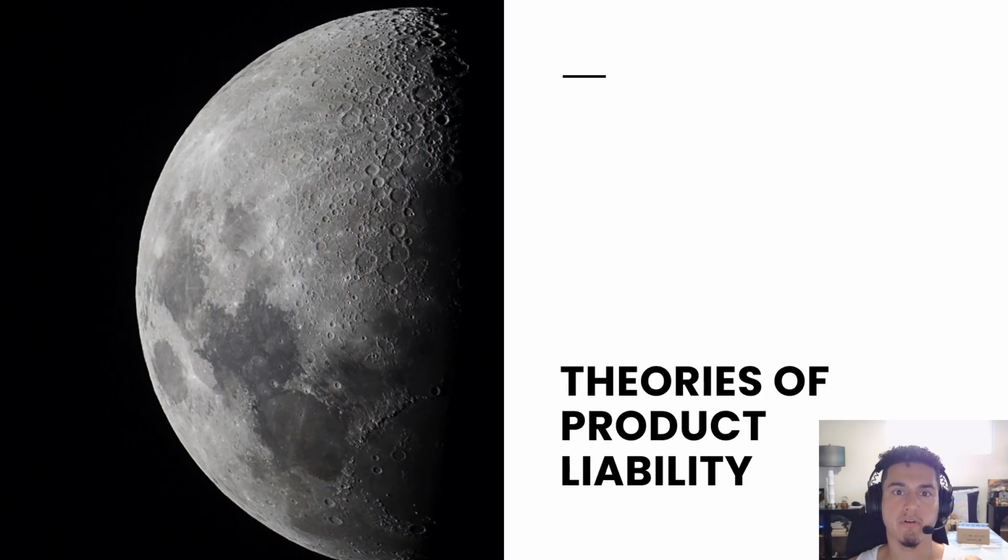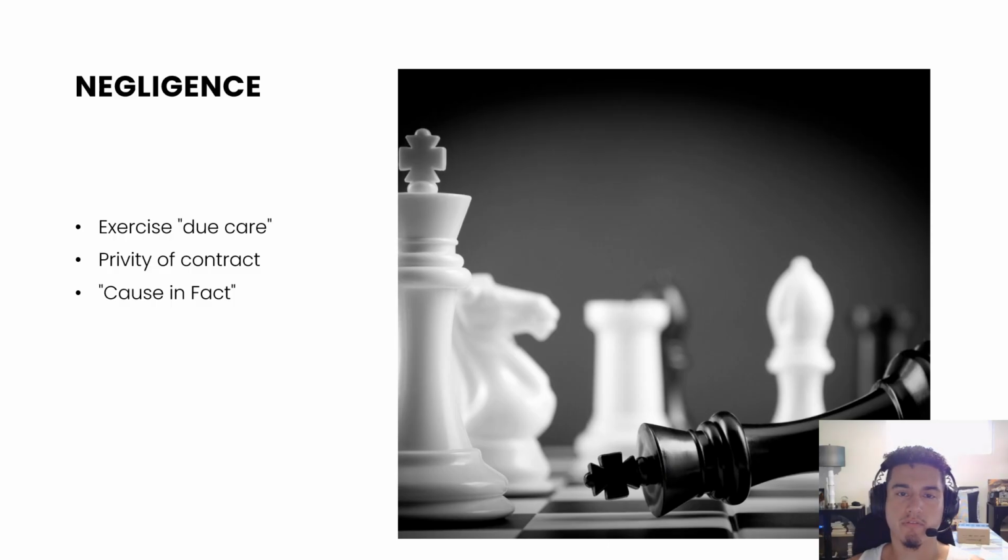Theories of product liability. One of the theories of product liability is negligence, which arises from failing to exercise due care. If a manufacturer fails to exercise due care, the person who was injured from the product can then sue for negligence. This is extended to all areas like product material, production process, etc.